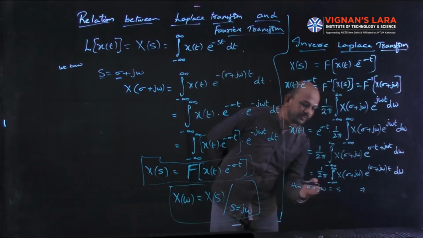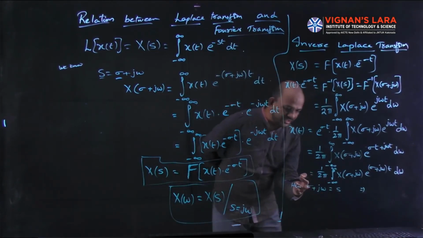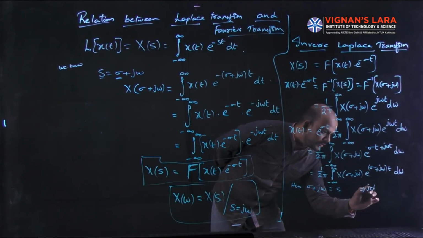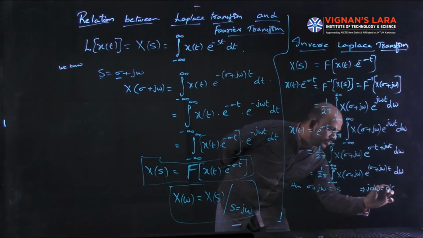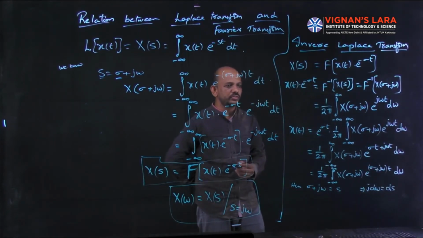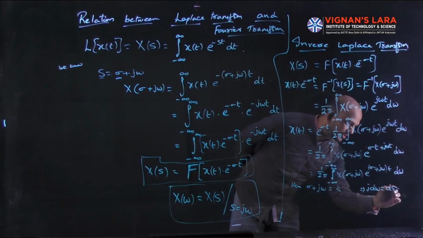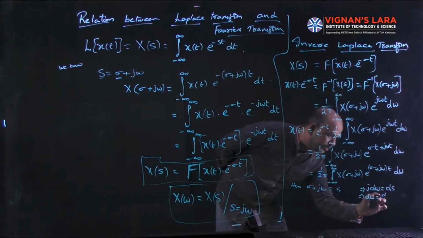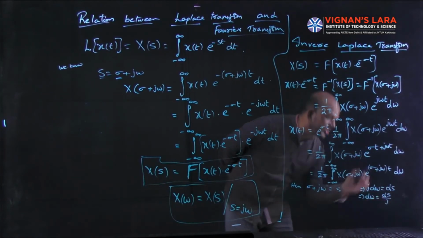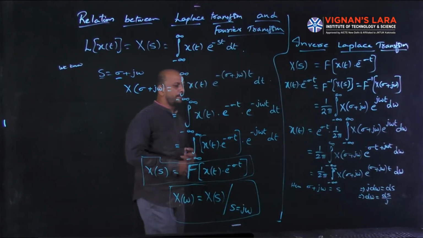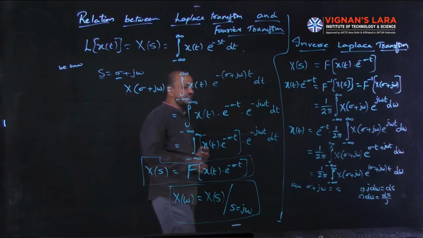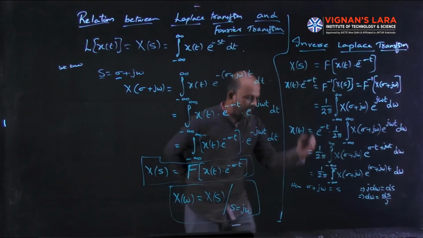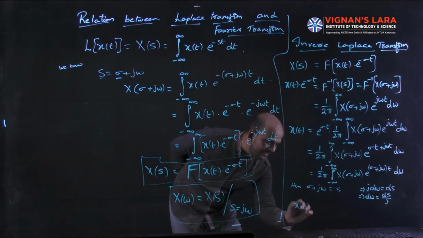That implies, if you go for the differentiation, sigma is a constant so its derivative is 0, and it implies j into d omega equals ds, or simply we can write d omega equals ds by j. So in place of d omega I can write ds by j, and in place of sigma plus j omega I can write s.